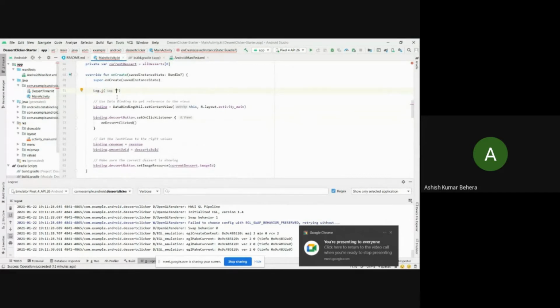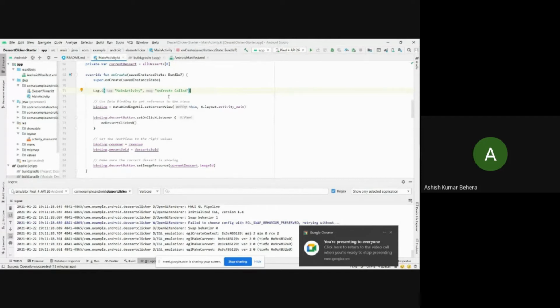Okay, guys, so now let's start adding. This Log.i method takes two arguments. The first one is the current context, that is our MainActivity, and the next one is the message. In this log statement, we'll be calling our onCreate method. So the message should be onCreate called. Okay, guys, so we have successfully added the log message inside our onCreate method.